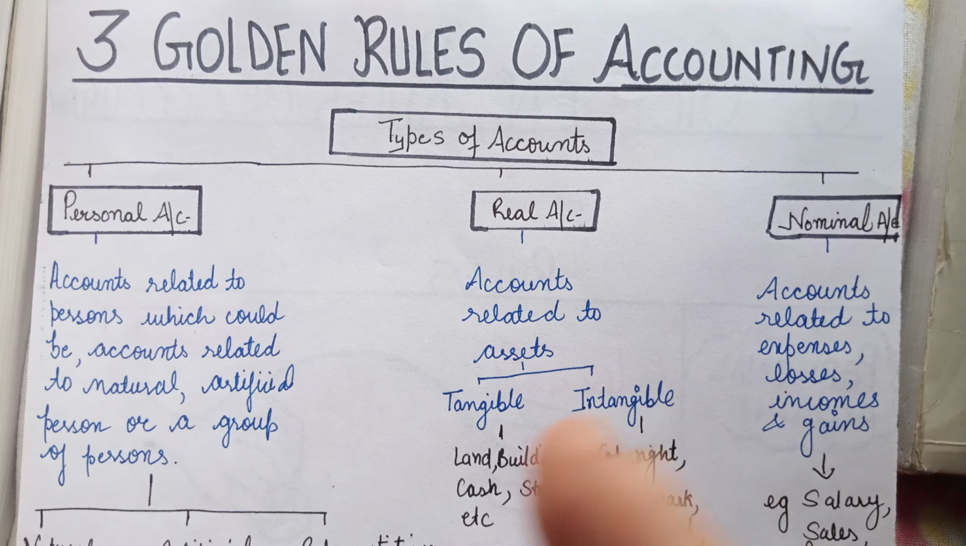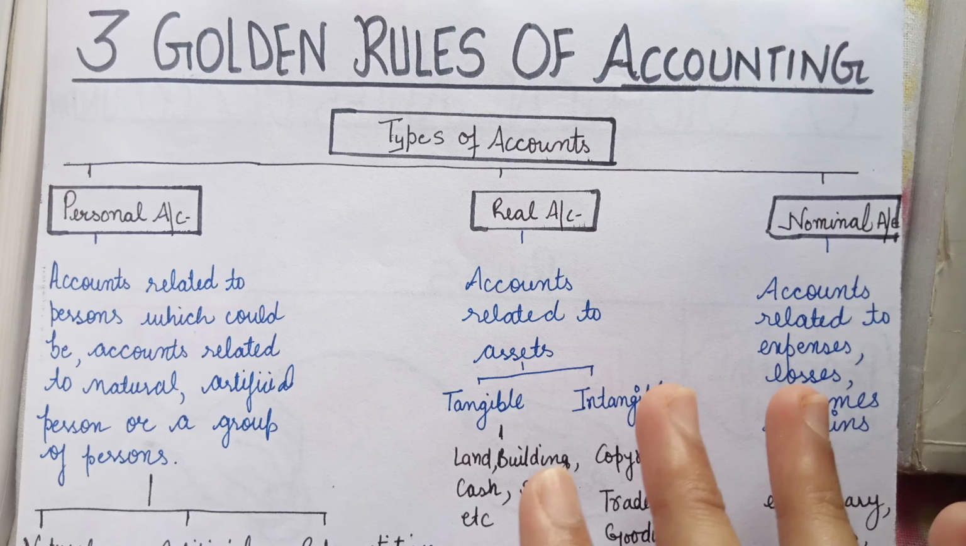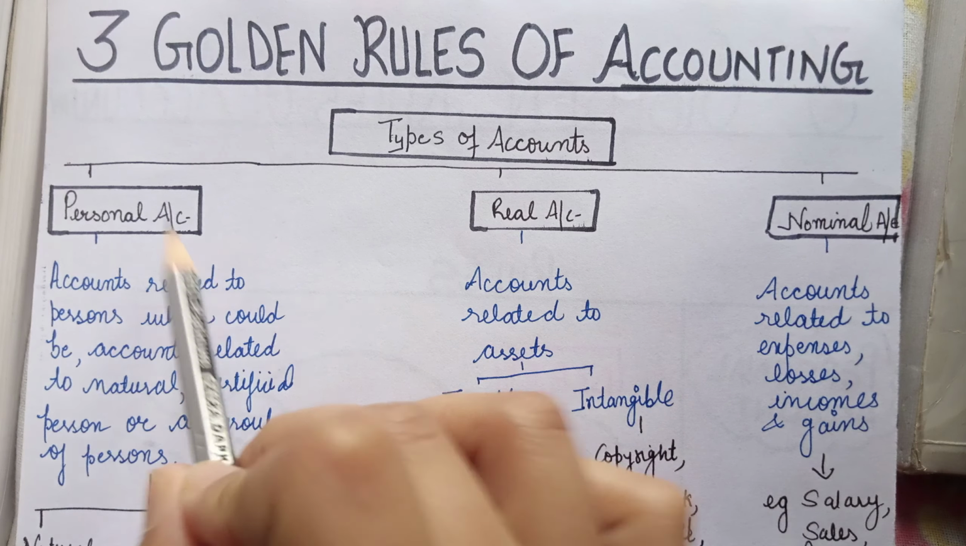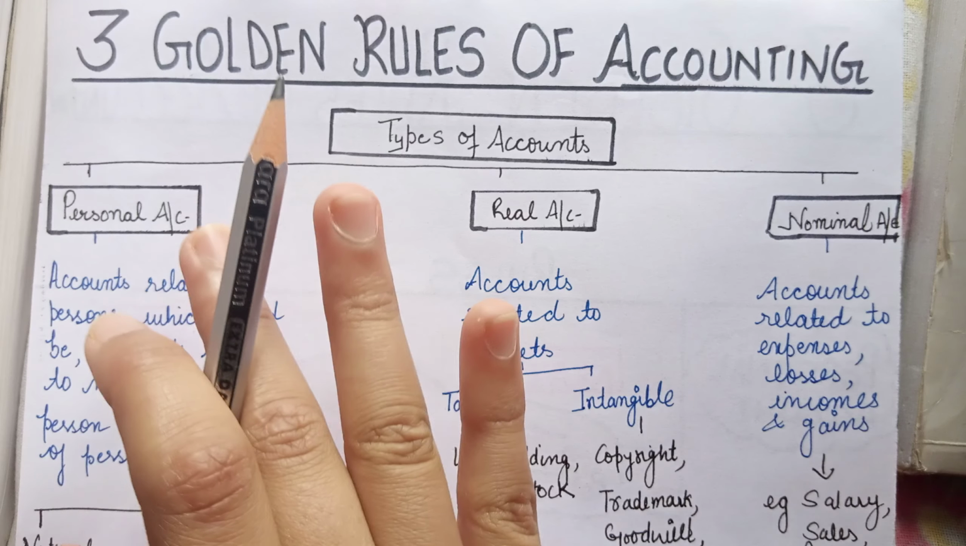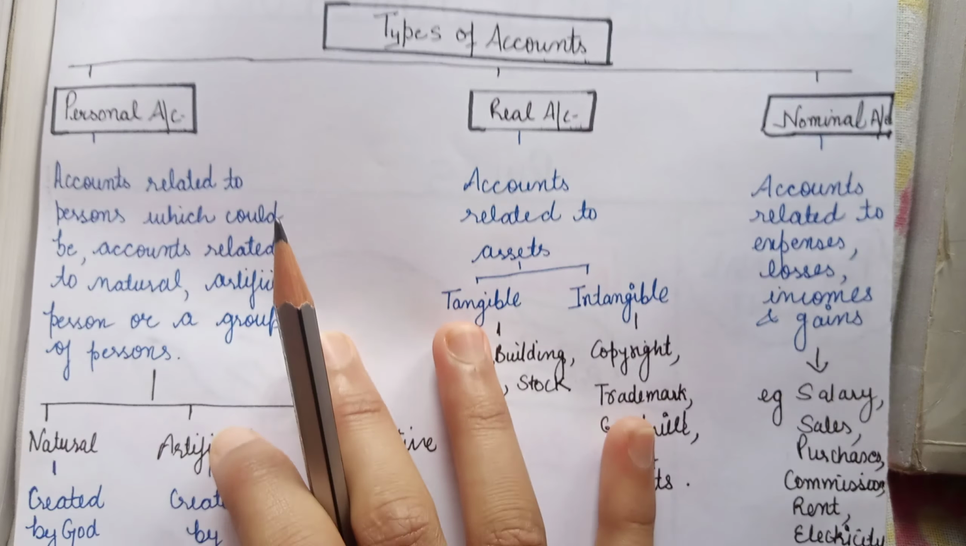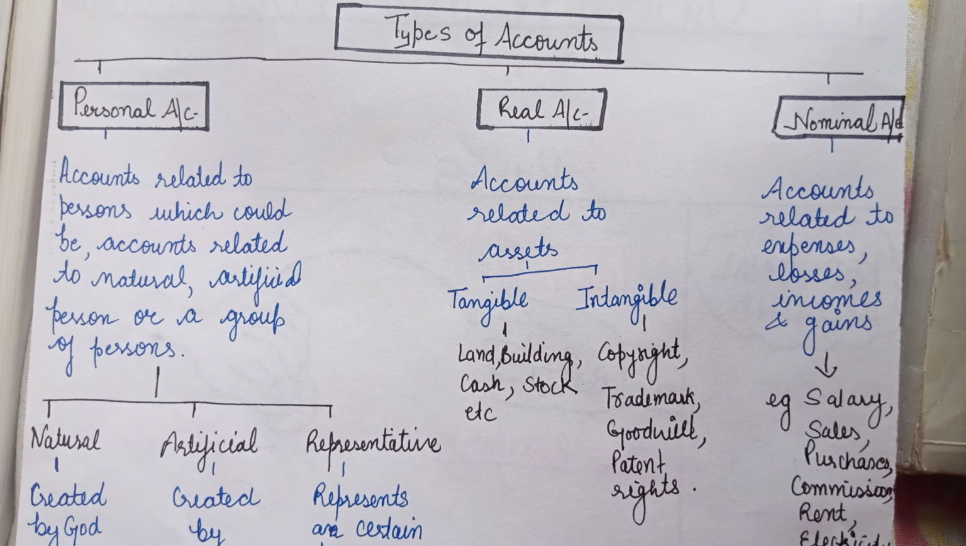This is the traditional. In the traditional approach, the accounts have been bifurcated into three categories, that is personal account, real account and nominal account. Okay, so personal account is further bifurcated into three more categories. But firstly, let's just know what a personal account is.